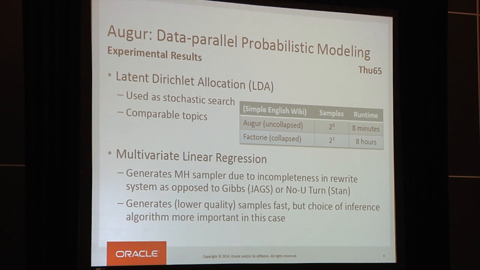Unfortunately, there are some cases where the compiler doesn't do quite as well, and this is linear regression, where because we're analyzing the model at compile time, we can't discover enough mathematical facts due to the incompleteness of our static analysis. So in this case, we can't generate that good of a sampler.